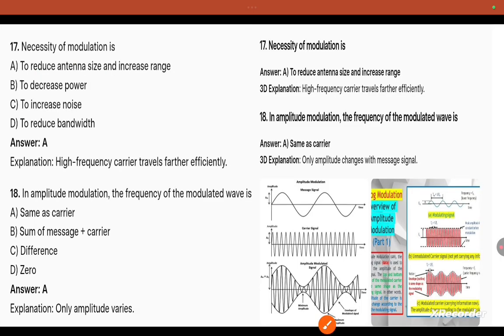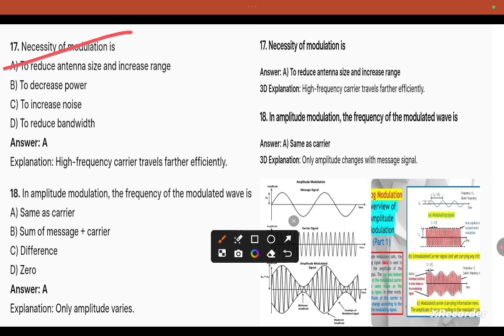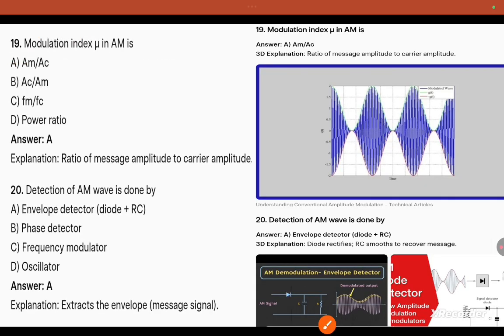Question number 17, necessity of modulation: to reduce antenna size and increase range, we need modulation. High frequency carriers travel longer efficiently. In amplitude modulation, the frequency of the modulated wave is the same as the carrier wave. Question number 19, modulation index mu in amplitude modulation is the ratio of AM by AC, that is, amplitude of message to amplitude of carrier.